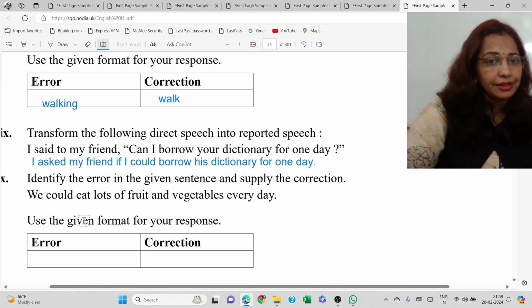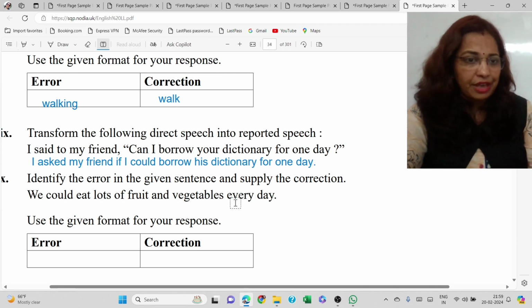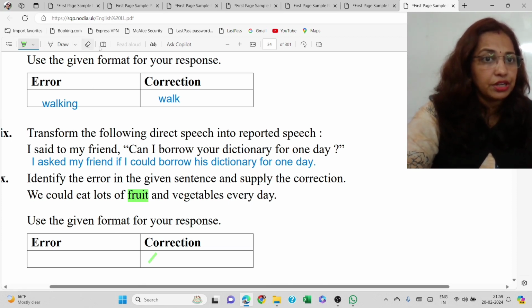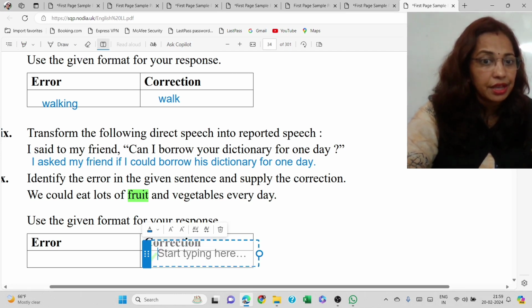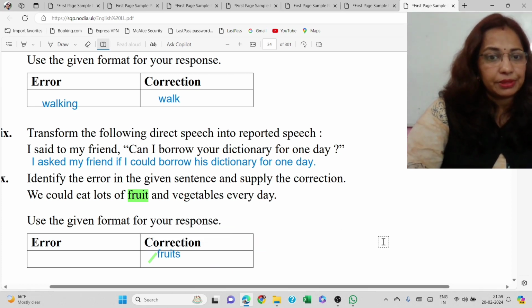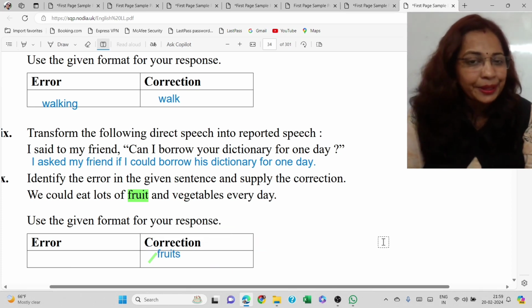Okay. Next one and the last one for today's video. We could eat lots of fruit and vegetables every day. It has to be eat lots of fruits and vegetables. Fruit and vegetables is incorrect. So we have to change this fruit into fruits. What we need to write over here is fruits, fruits and vegetables. Hope up to this is clear.